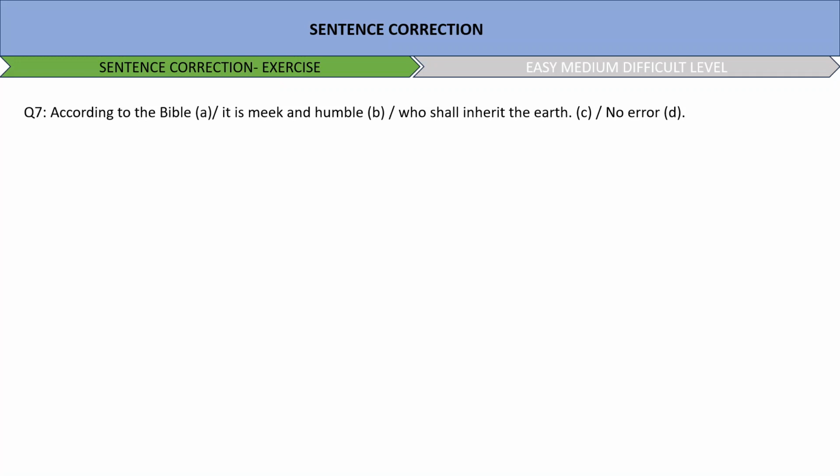According to the Bible, it is meek and humble who shall inherit the earth. Okay. So the error here is option number C, which says who shall inherit the earth. Instead it should be who will inherit the earth, because will is more common and natural in modern English, so we use will instead of shall.